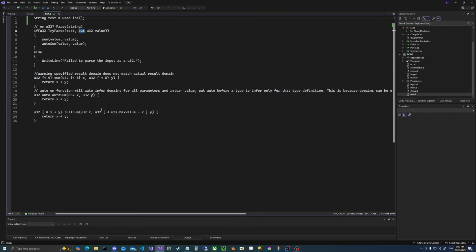And you can see in this last function that the requirements are explicitly marked here. So you can see the x can be anything, but y is limited by the value of x. And this filter will make sure that this add will never result in an overflow. And of course, the result is returned as the sum of the domains of x and y.